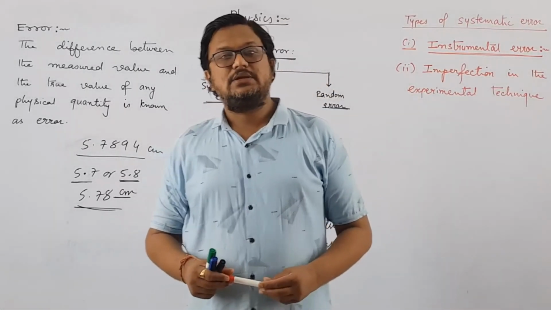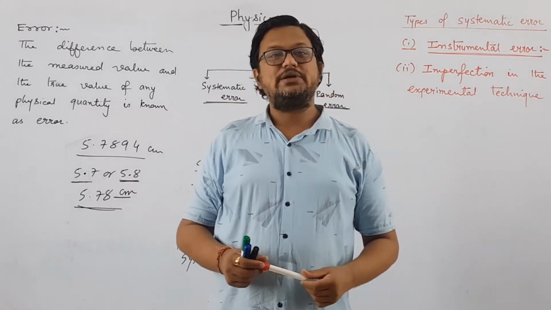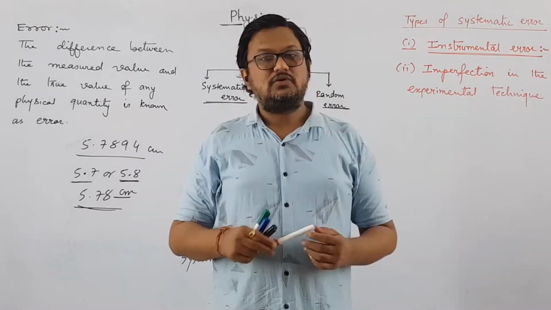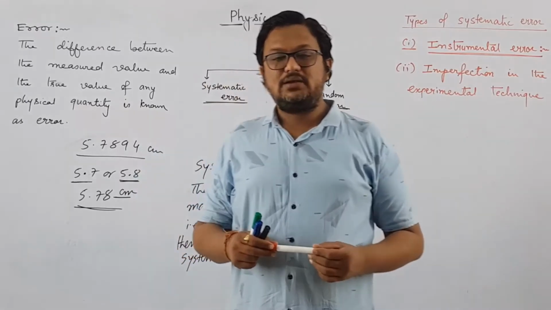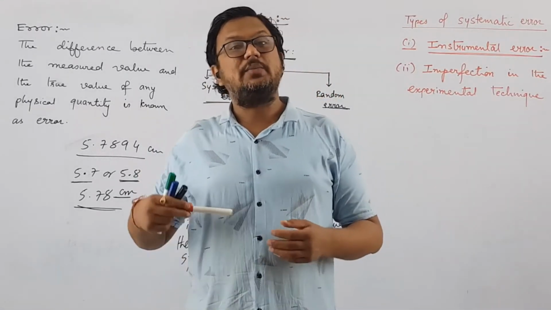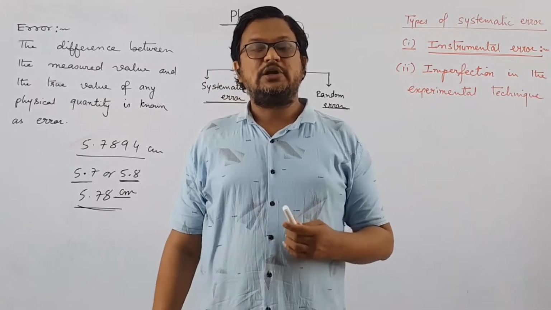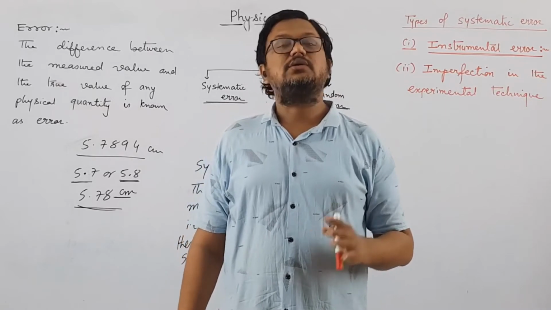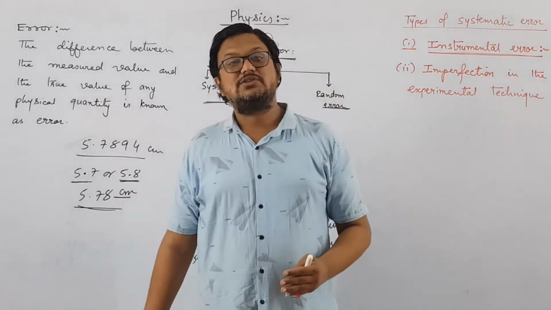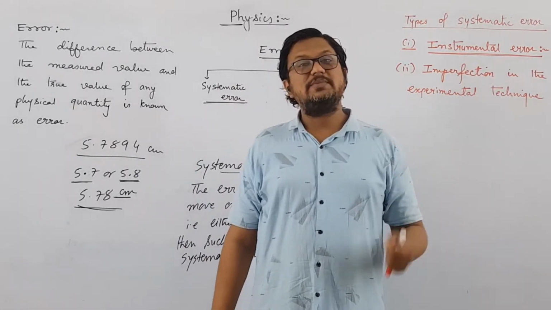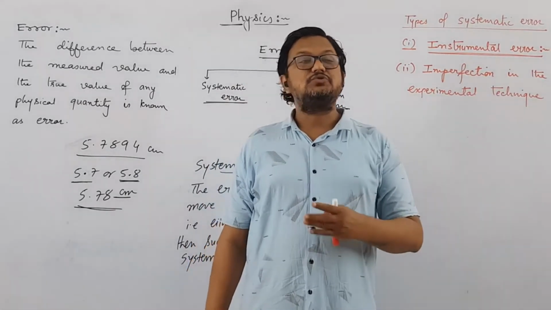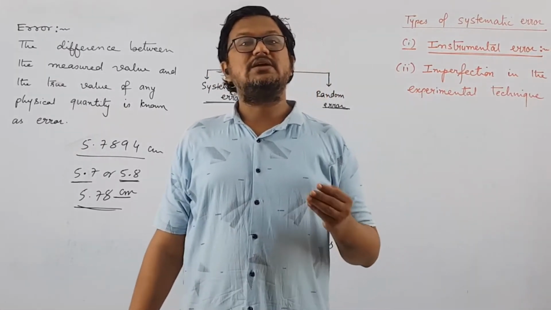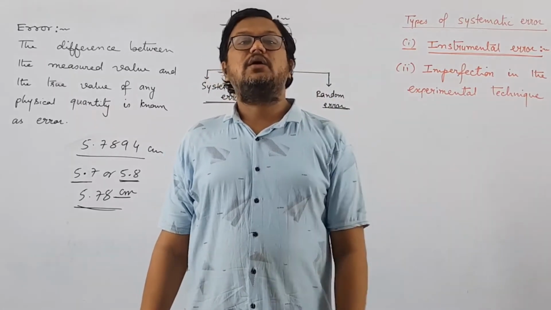Let us consider an example. Suppose a doctor wants to measure the body temperature, right? Then what he will do? He will put the thermometer exactly below the tongue to measure the body temperature, right? Now instead of that, if the proper technique is not known and the thermometer is given to you to measure the body temperature, and if you hold that thermometer with the help of teeth only, is it going to measure the perfect body temperature? Your answer will be no. The method is wrong. The thermometer must be in proper contact with the body. Otherwise, due to the surrounding parameters, it will not be able to measure the correct body temperature. It will always measure the temperature lower than the correct body temperature, right?